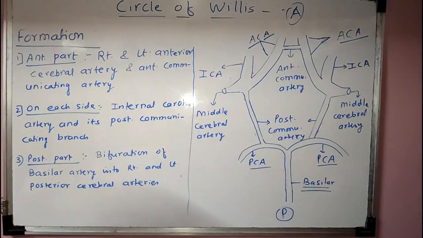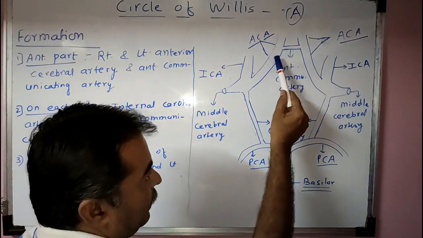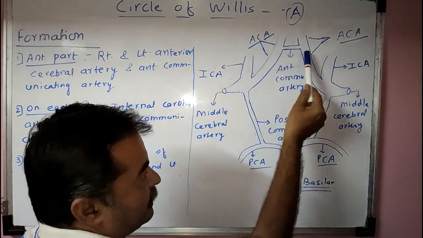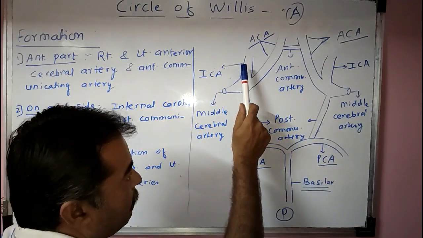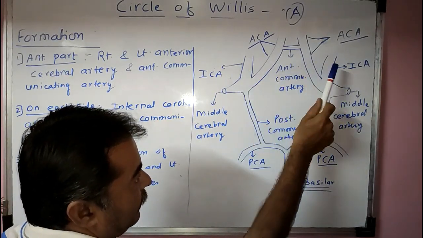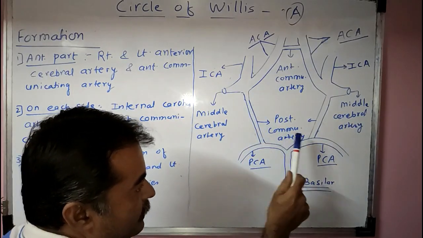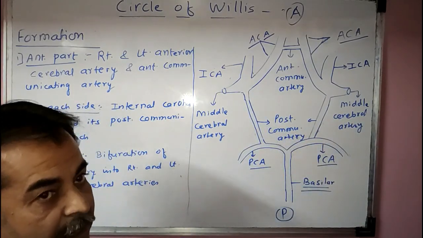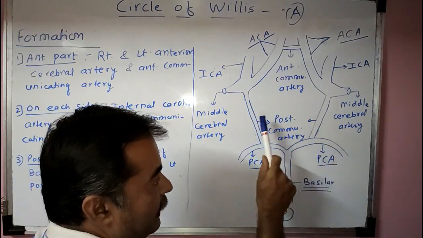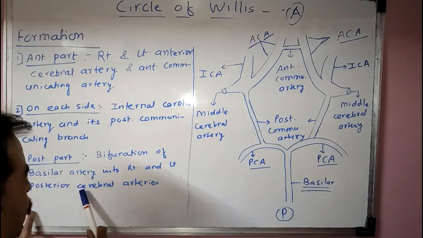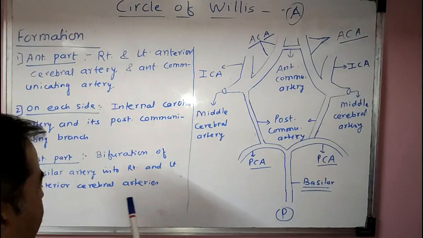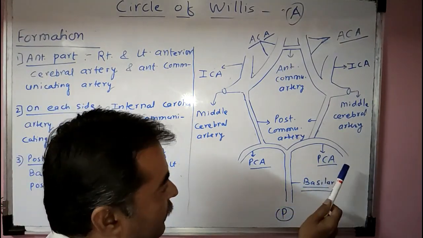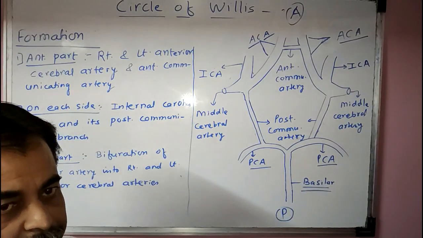So the circle of Willis is formed anteriorly by the right and left anterior cerebral arteries with the anterior communicating artery. On each side, it is formed by the internal carotid artery, right and left, and its posterior communicating artery. And on the posterior part, it is formed by the bifurcation of the basilar artery, that is, the right and left posterior cerebral arteries.